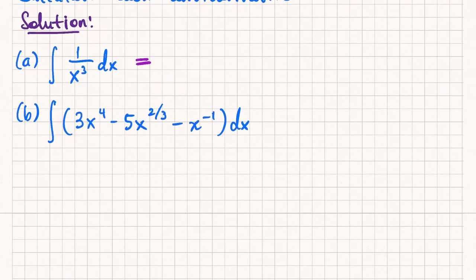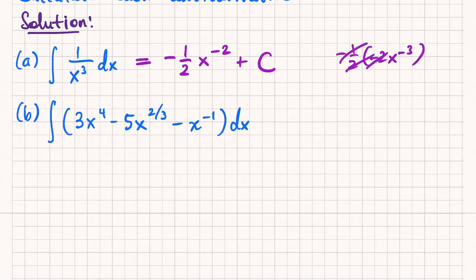-1/2 x to the... Good. -1/2 x to the, what's the power, Peter? What's the power of x? -2. -2, right? Plus c. And double check, does this make sense? If I take the derivative, I get -1/2 times -2 x to the -3. Cancel the -2s, and I get back the original. Right?